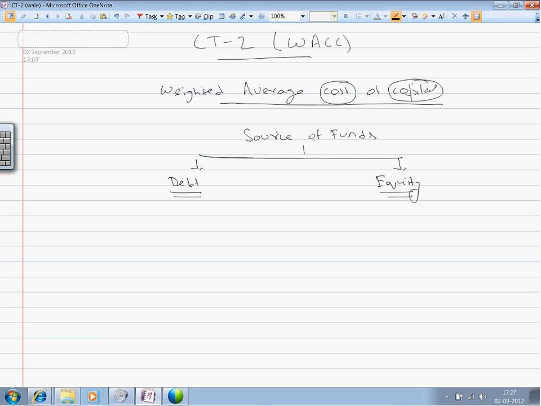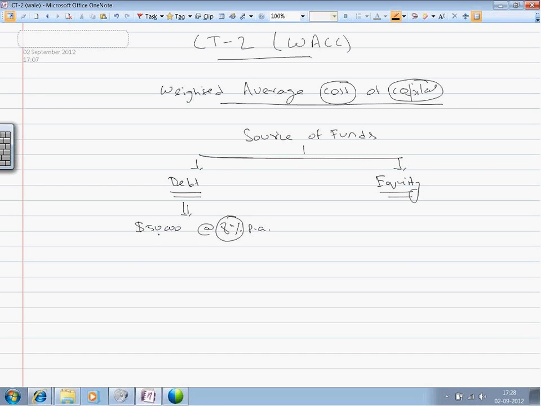Debt is the source of fund which an organization borrows at a particular cost. Say, for example, the company has borrowed 50,000 at 8% per annum. This means that the company has borrowed a sum of 50,000 and will pay 8% interest annually. This is the cost which the company has to pay.